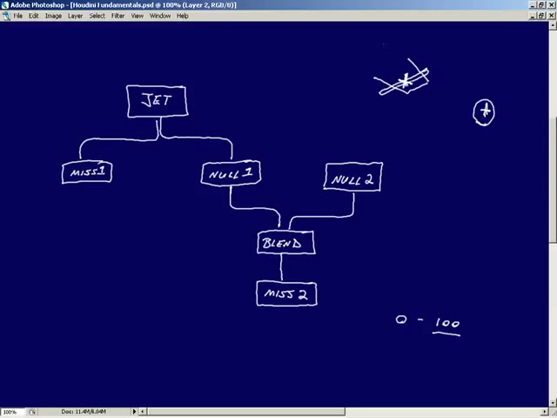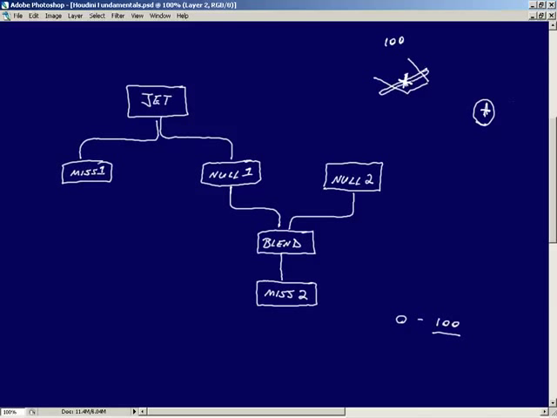So let's say at frame 100, this is where we are at. Null 1 and null 2 will be on top of each other and aligned at this point. Meaning that if we switch off, and what I mean by switch off is where missile 2 is parented to null 1, if all of a sudden we switch that parenting so that we are parented to null 2, you won't notice any difference whatsoever in the look of everything because, once again, the two nulls are exactly on top of one another.